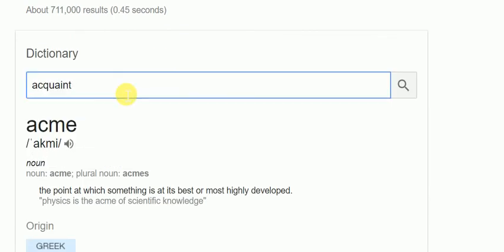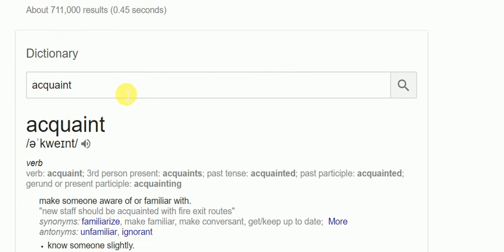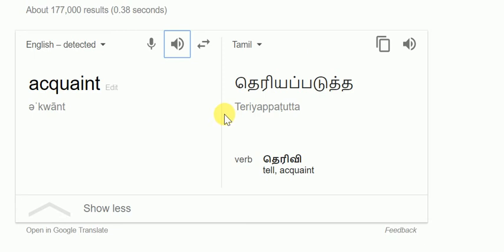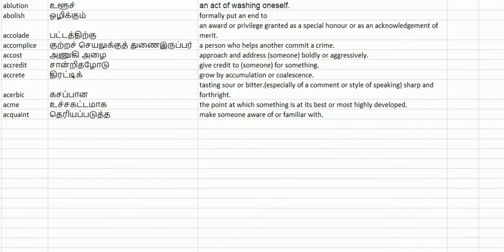Acquaint means telling something to someone to make them aware or familiar with it. In Tamil also we can say தெரியப்படுத்த. So these are the 10 new vocabulary words we saw today.